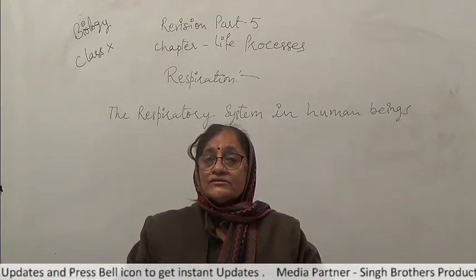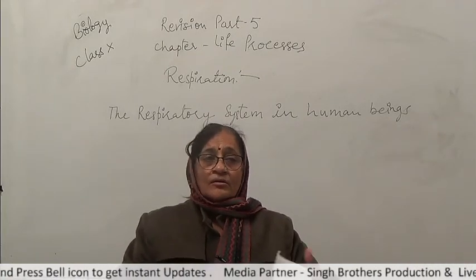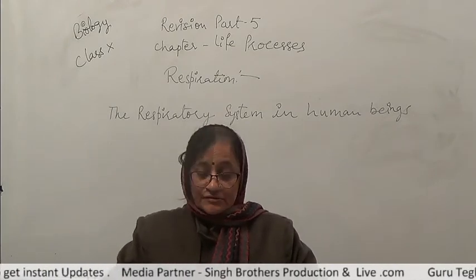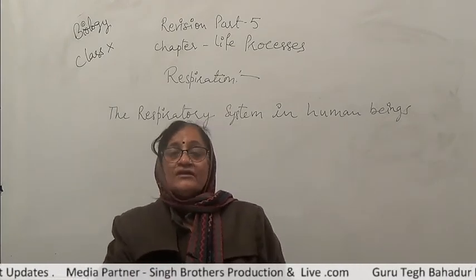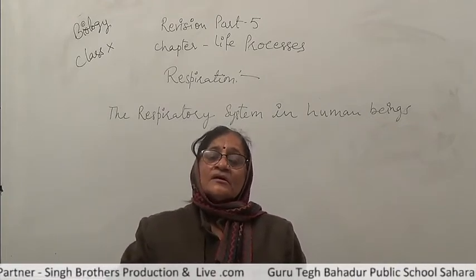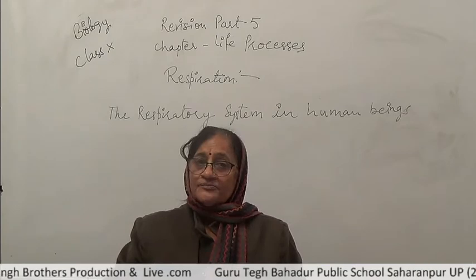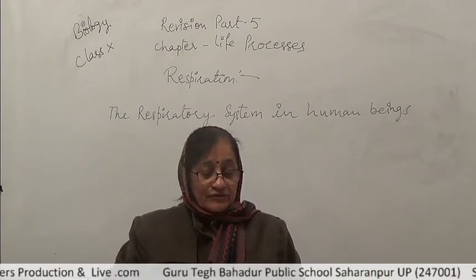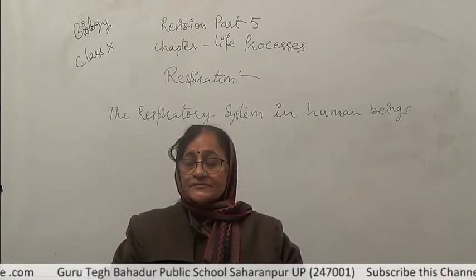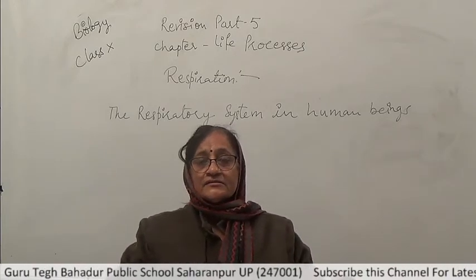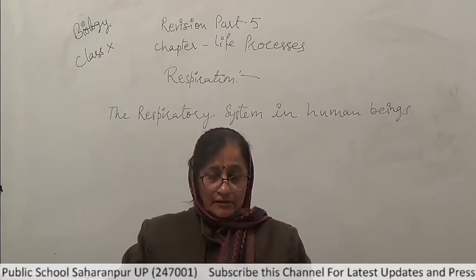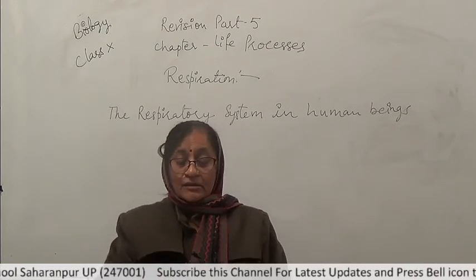Good morning, students. We are on our second life process, that is respiration. Yesterday we discussed the meaning of respiration and then its types. As we know, respiration is of two types, that is aerobic and anaerobic.